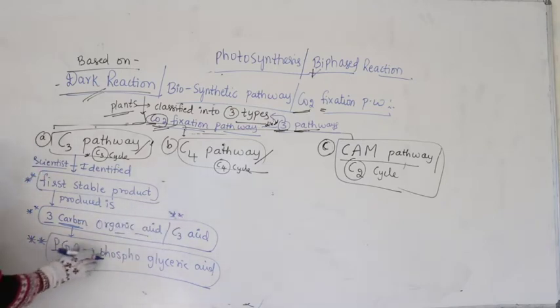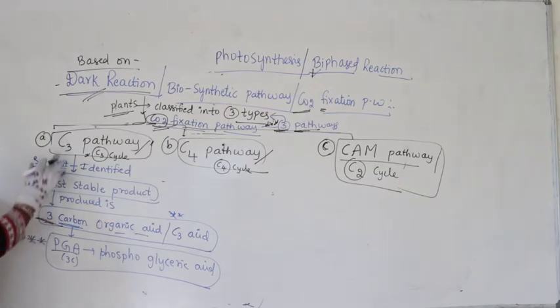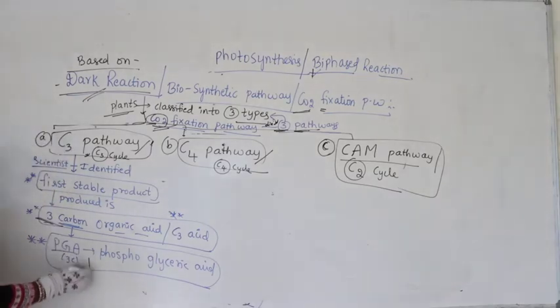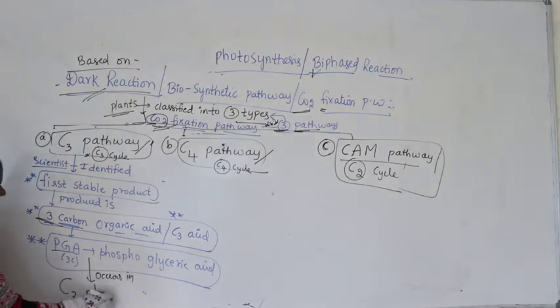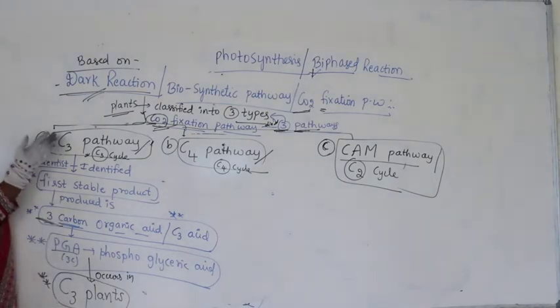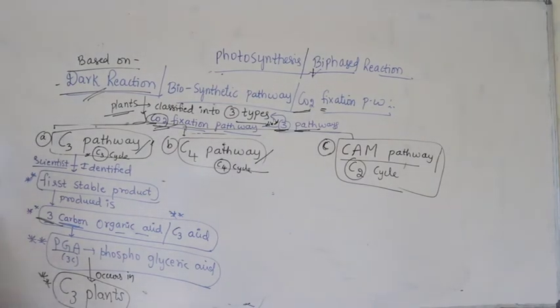That is PGA, phosphoglyceric acid. As 3 carbon is the first produced compound, the pathway is called the C3 pathway, and it occurs in the plants called C3 plants. They named such plants C3 plants. You can write C3 plants here and C3 pathway down, either of your wish.